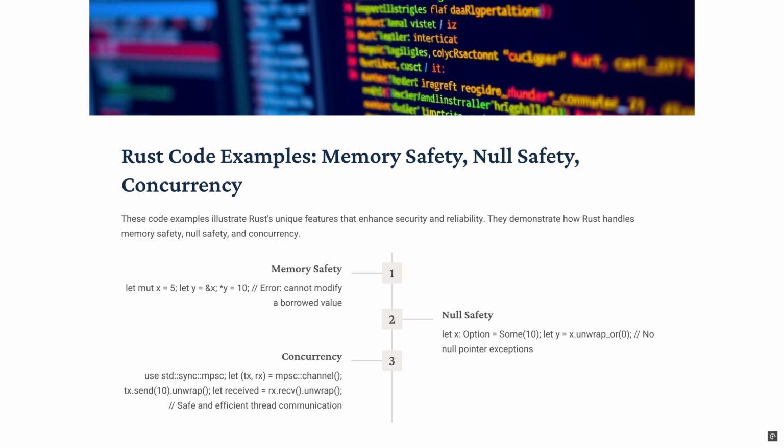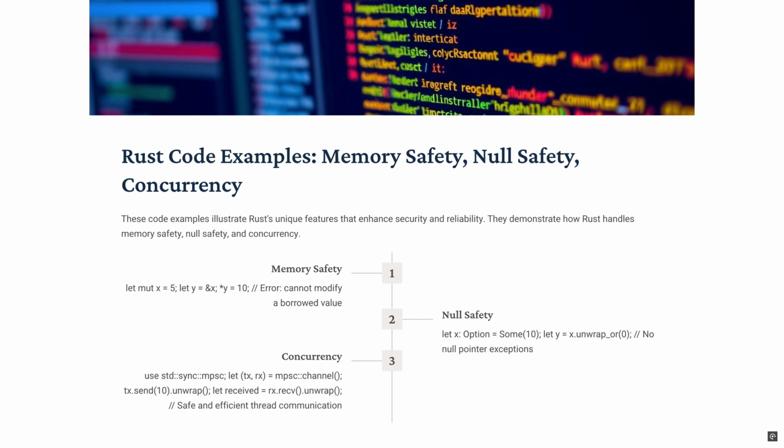And then the comment, no null pointer exceptions. The comment refers to Rust's safety features. In many other programming languages, attempting to access a value from a null reference could cause a runtime error known as a null pointer exception. Rust's Option type avoids this issue entirely by making it impossible to accidentally dereference a None value. Instead, methods like unwrap_or provide safe ways to handle optional values.